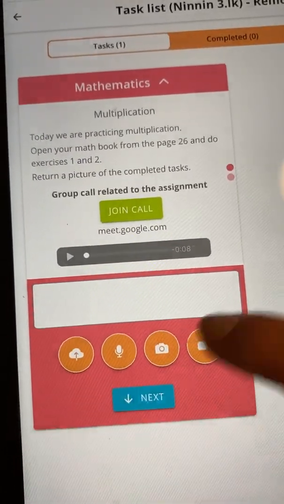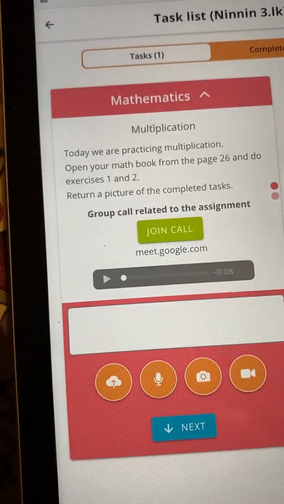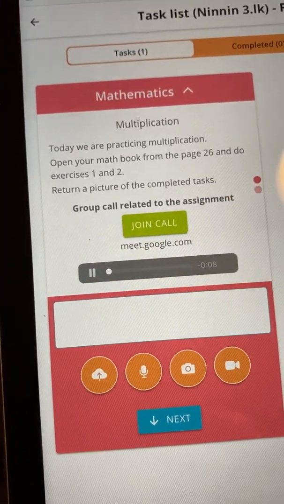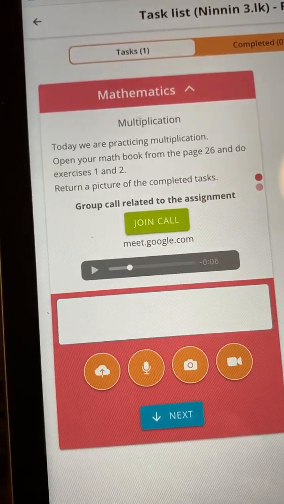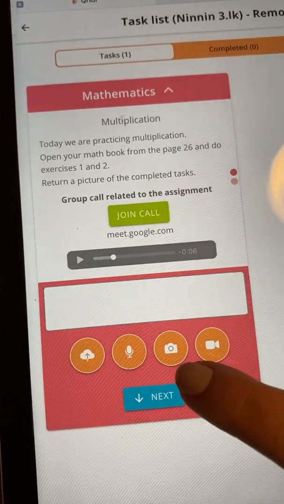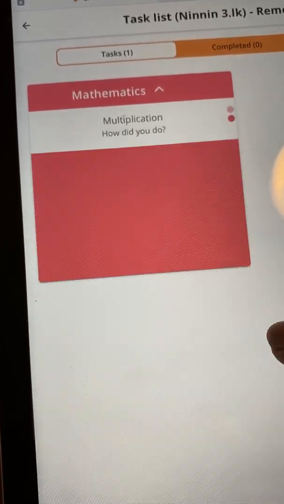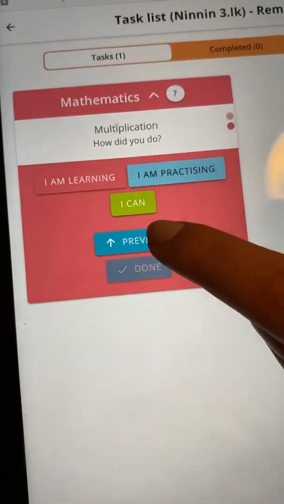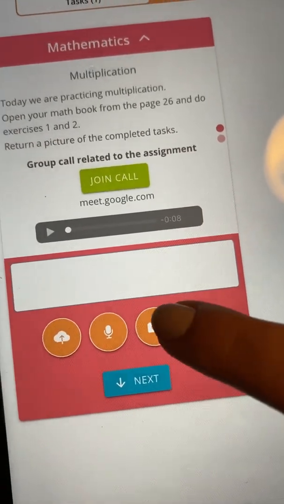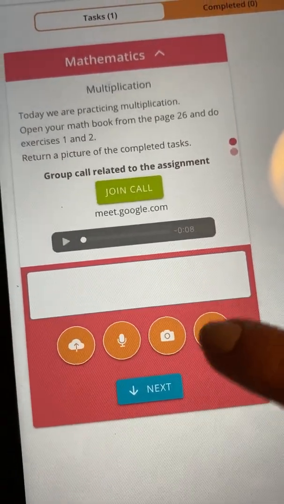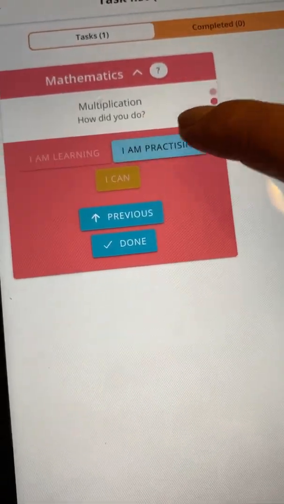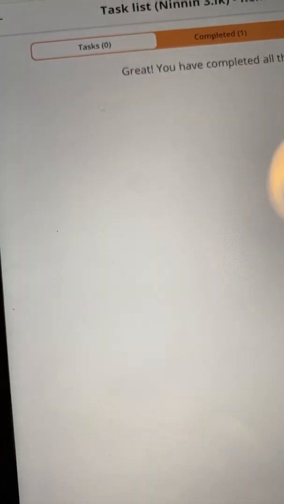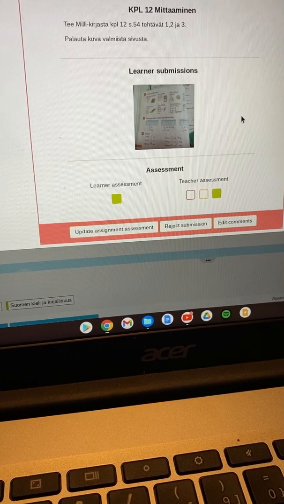This was for math, and it would have directions in written form and then also as a voicemail. "Good morning." And I included the button for our Google Meet, and they would either just evaluate how they did on their own, or they would be able to add a picture of the textbook or something if they needed to for me to check it. I would give them directions to do so if I wanted that, and then they could just get it all done on their own.